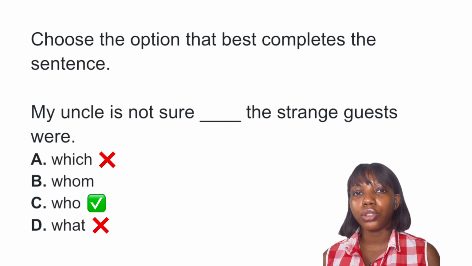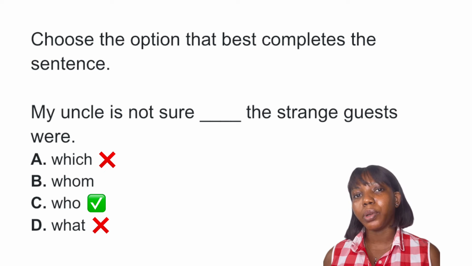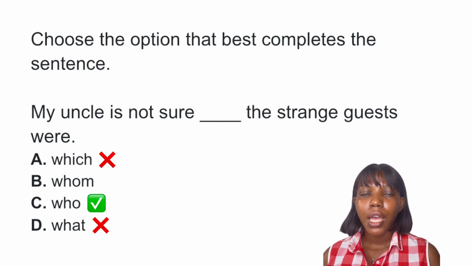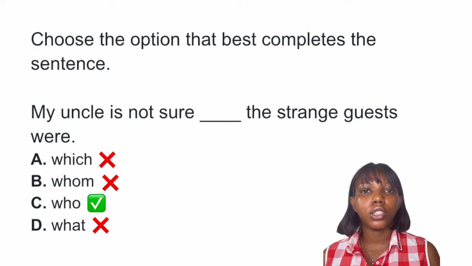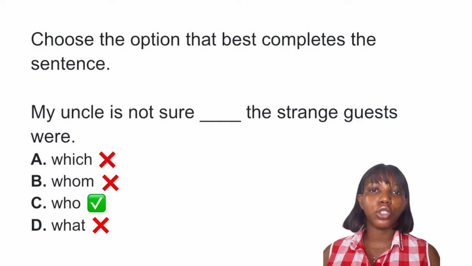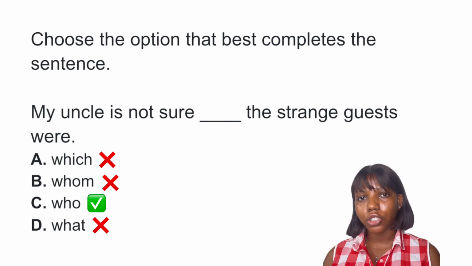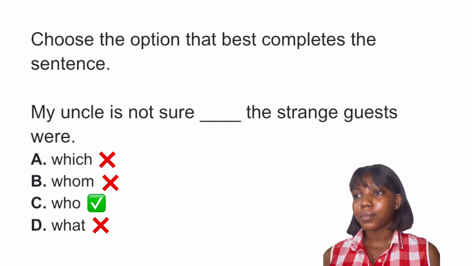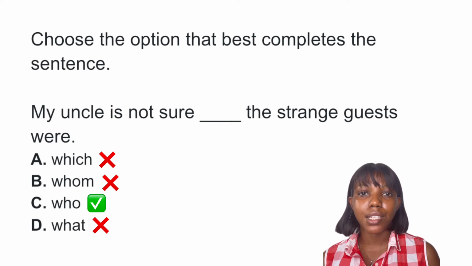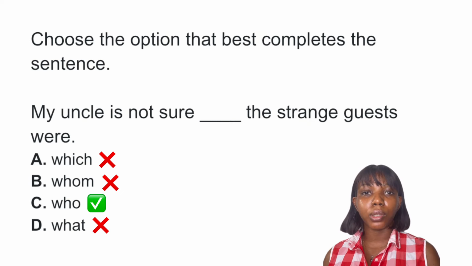Who is used to refer to the subject. The subject is the person performing the action, and whom is used to refer to the object. The object is the person something is being done to, the person receiving the action. In this case, we see that this sentence is a complex sentence. A complex sentence is made up of the main clause and the subordinate clause.